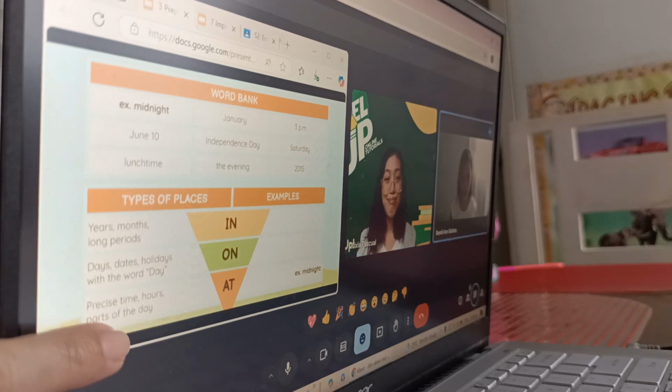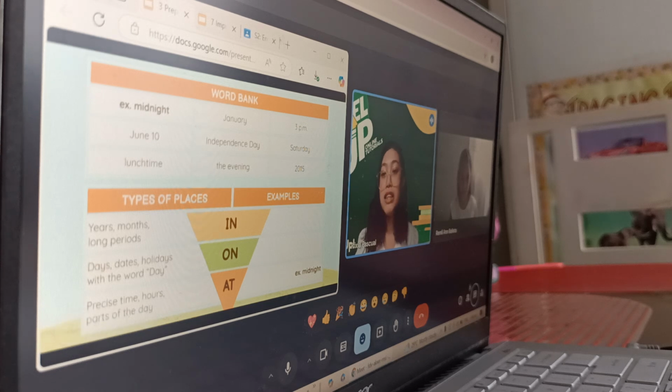At 3 p.m. Very good. So when we say 3 p.m., we'll make use of the preposition at 3 p.m. So when we say precise time, precise means exact, very specific. That's why we'll make use of the preposition at.